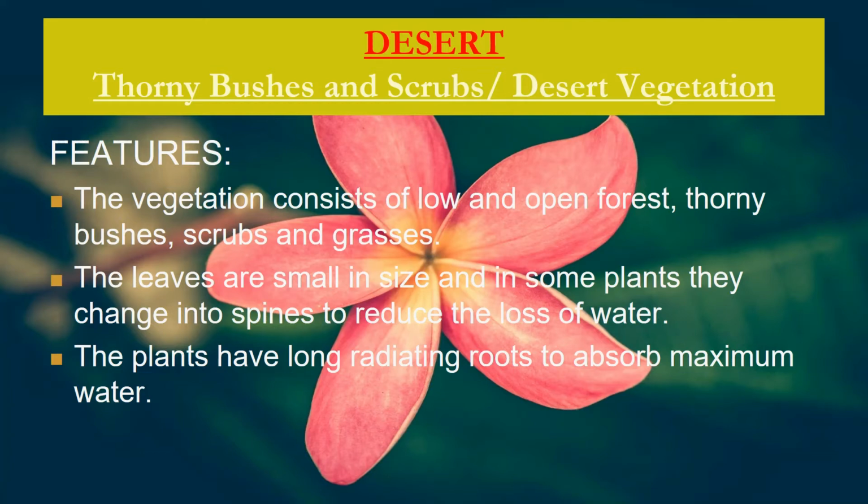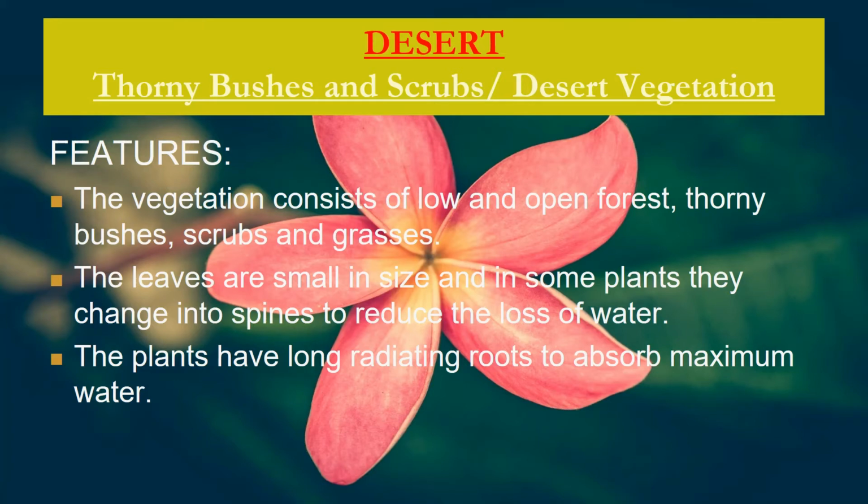The trees are short to medium in height. They have leaves which are small in size. In some cases, the leaves turn into spines because these are found in the areas where temperature is high, rate of evaporation is high, but the precipitation is low. So, to preserve moisture and to prevent the excessive loss of water, the leaves often turn themselves into spines.